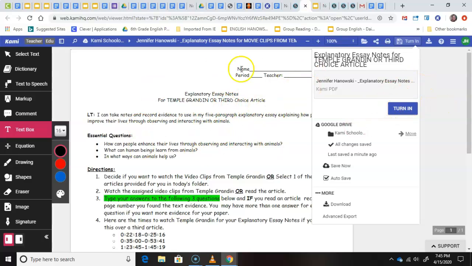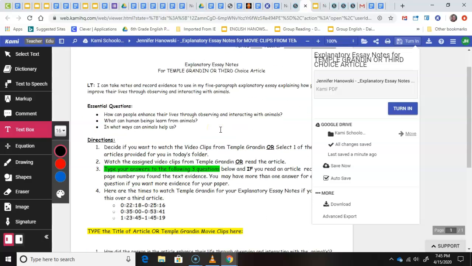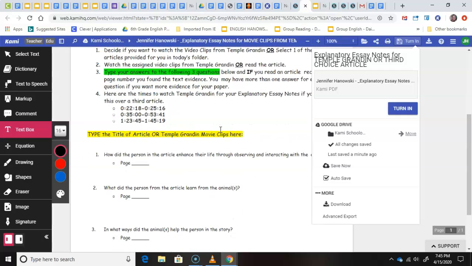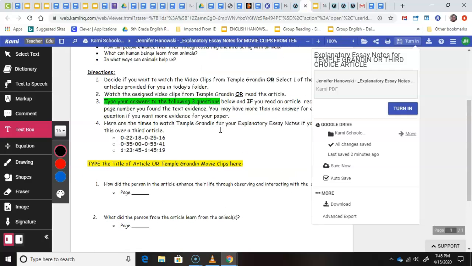And then we're going to take all this information that we've done on all our different explanatory essay notes, and we're going to use that as text evidence in our paper. So we're going to take that. You're going to do a circle frame map on Friday and Monday. It's the same map, but I'm going to give you 2 days to do it. And you're going to use all your evidence and information you filled out in these. That's why I keep telling you, make sure you put good information so you can use that in your paper. Put it in your own words too, please.